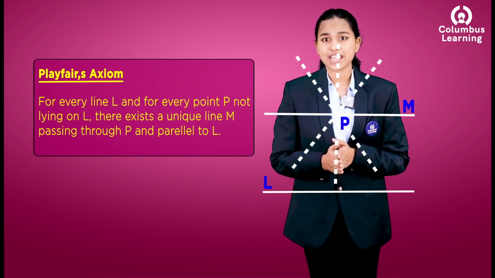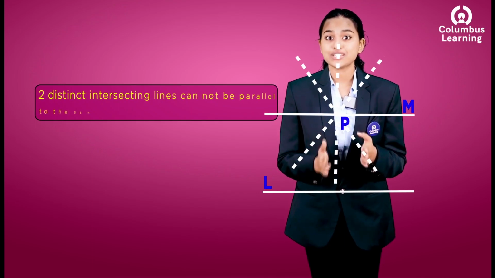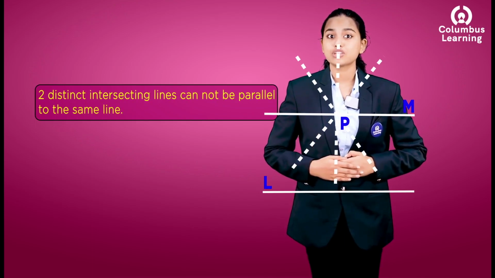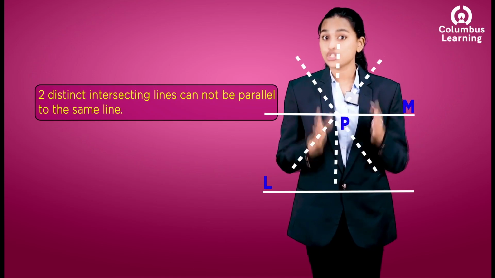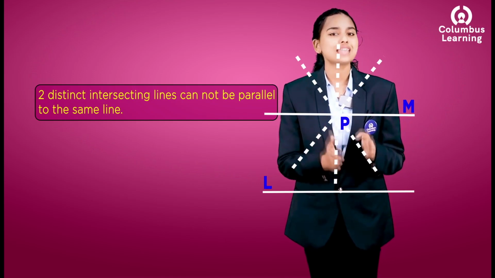This result can be stated in another way too. Like, two distinct intersecting lines cannot be parallel to the same line.